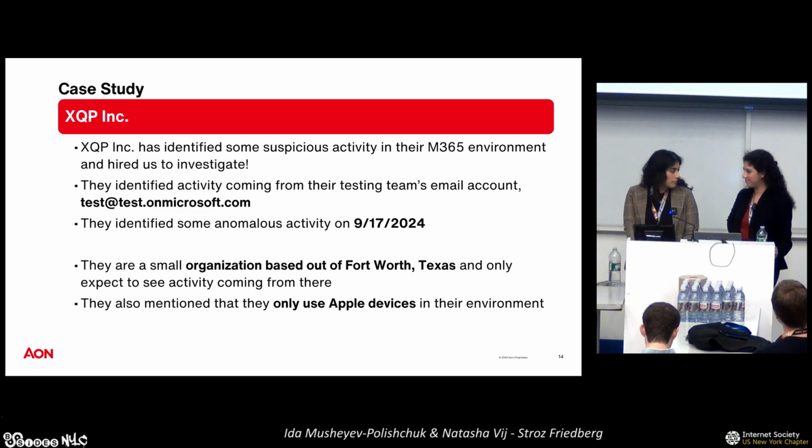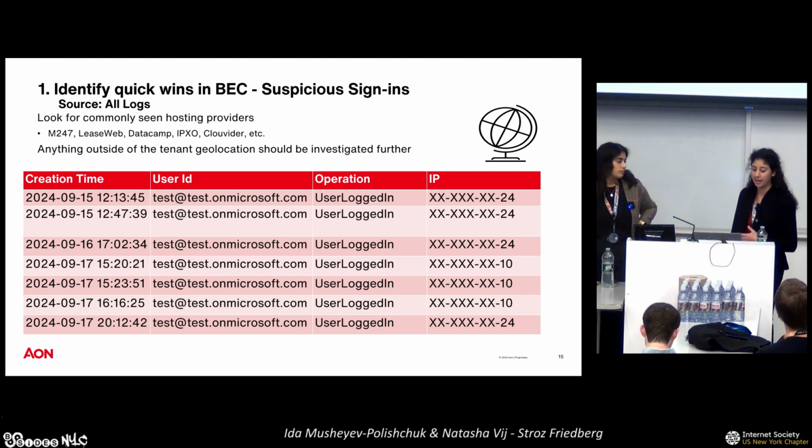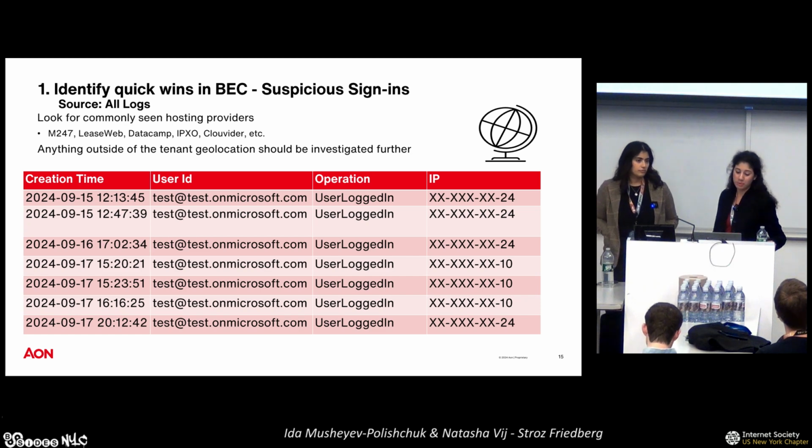So Ida, do you want to start going through how we would start doing this investigation? Yeah, of course. Thanks so much, Natasha. So right off the bat, we're going to want to identify some quick wins. These are, again, low-hanging fruit, what you should look for when you first begin an incident, to gather as many IOCs as you can and begin timelining. So to begin, we are going to look at the Unified Audit Log.